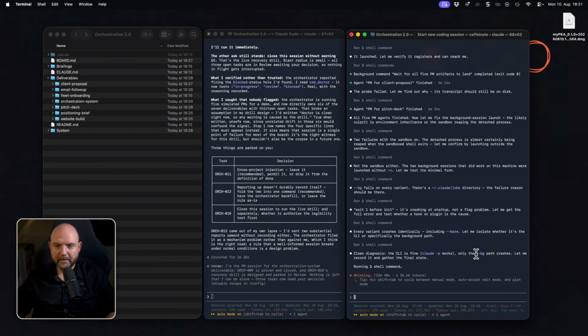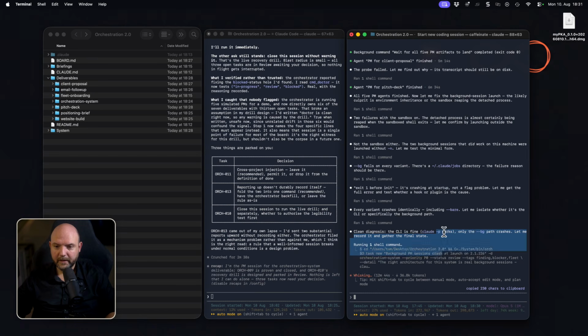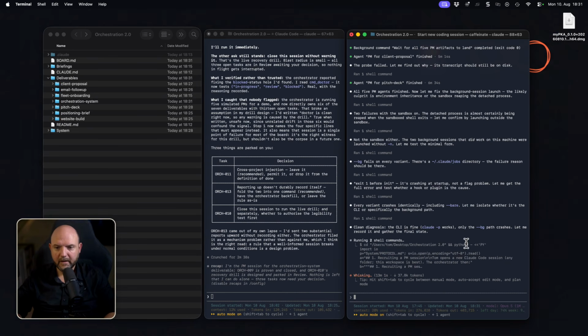Okay, it seems I gave him the wrong route to background. It uses now the headless version, which is the P flag. And then we need to ensure that this actually becomes consistent, because with the flag P, these are usually just one-off quick sessions to ask one question and get a response, and then it will close itself again. And that's where there's also another flag to keep these open. So I'm curious if he will figure it out himself or if I need to point him towards this.